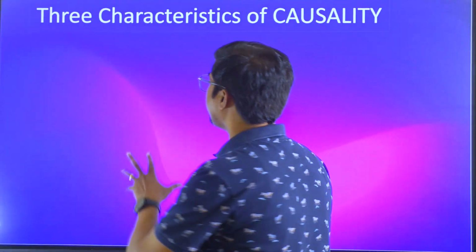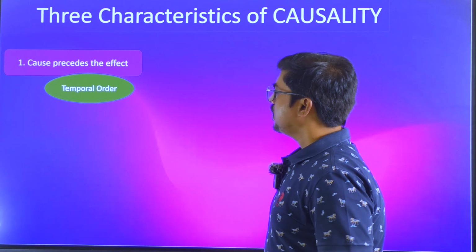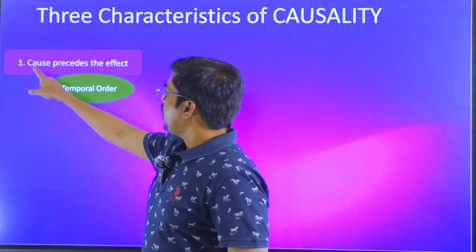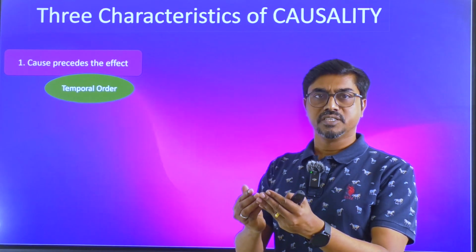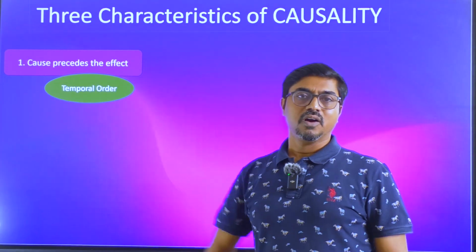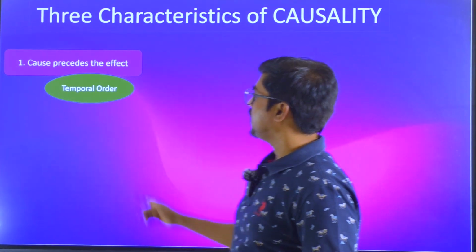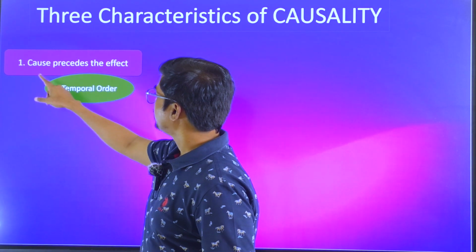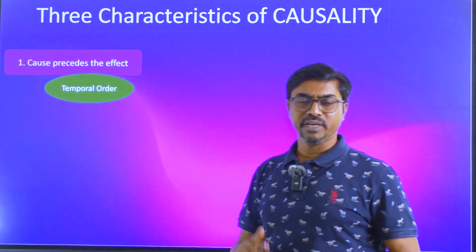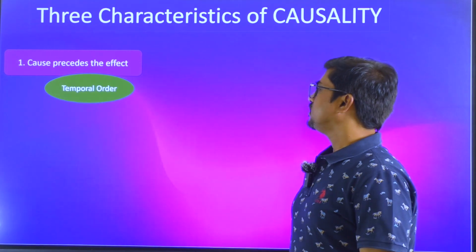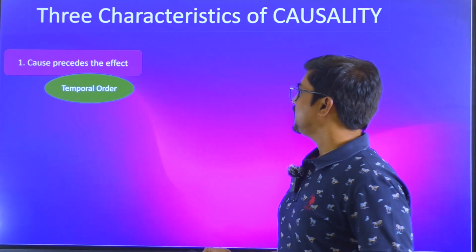There are mainly three characteristics of causality. Number one, cause should come before the effect. Cause cannot be simultaneous to the effect, or come after the effect. So they have to come in the same order. Cause comes first, then the effect comes. This is called temporal order. Temporal meaning time related: in terms of time, cause comes first, then effect comes.